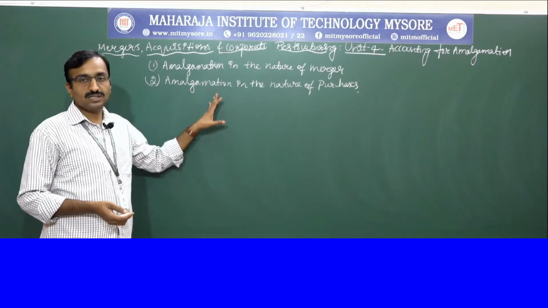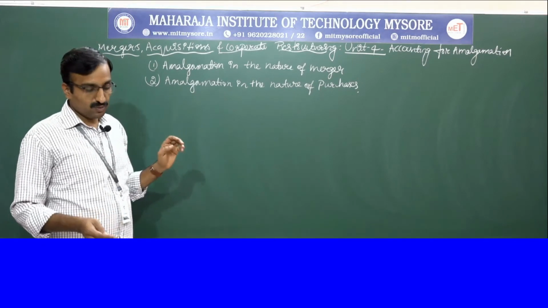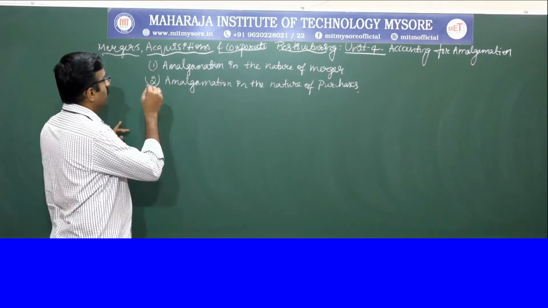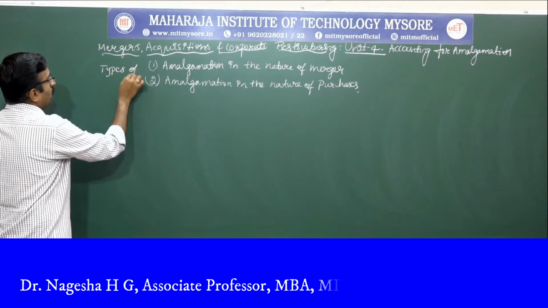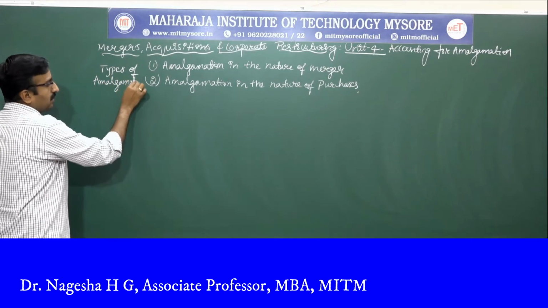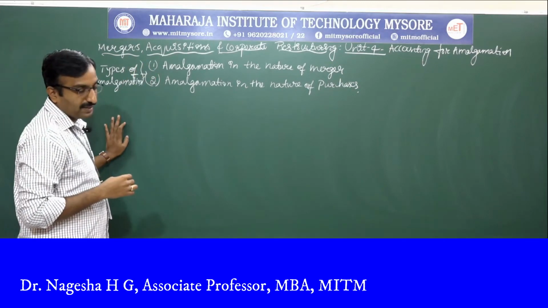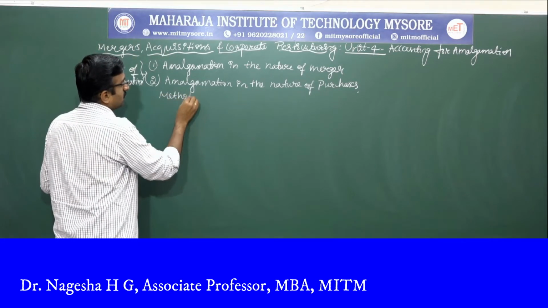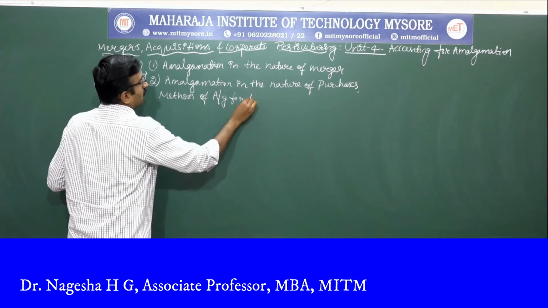So we can understand this concept thoroughly in the methods of amalgamation. These two are the types of amalgamation. Next, we have methods of accounting for amalgamation.